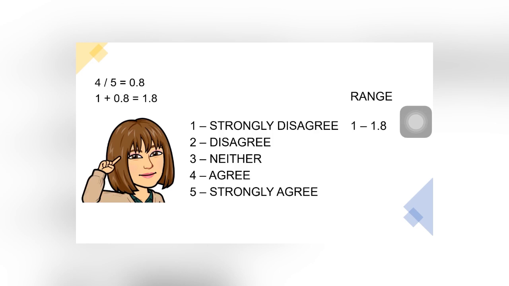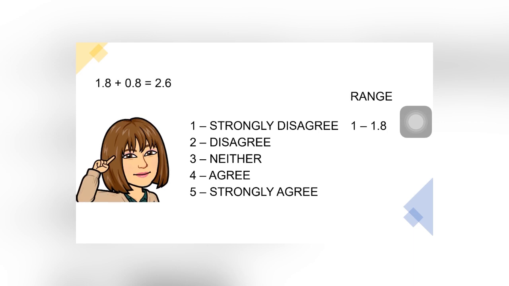Now we can write the range for our Likert scale 1. So our range is 1 to 1.8. Now to get the next range, all you have to do is add 0.8 to the last range, which is 1.8.